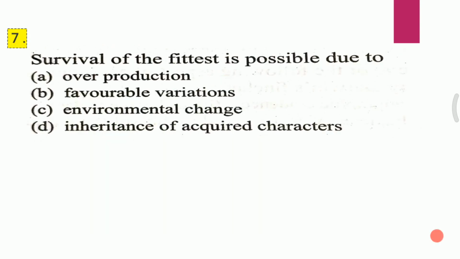Question 7. Survival of the fittest is possible due to A. Overproduction, B. Favorable variation, C. Environmental challenge, D. Inheritance of acquired characters. And the answer for this question is B, that is favorable variation.